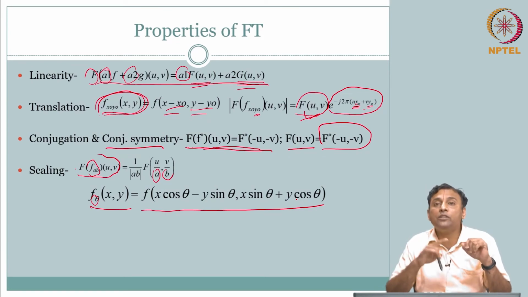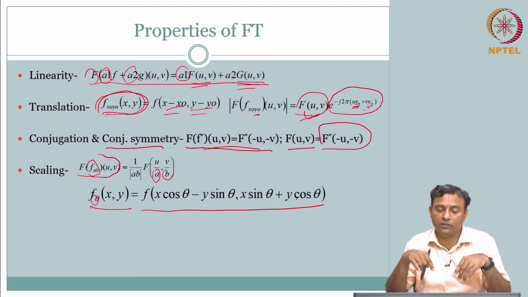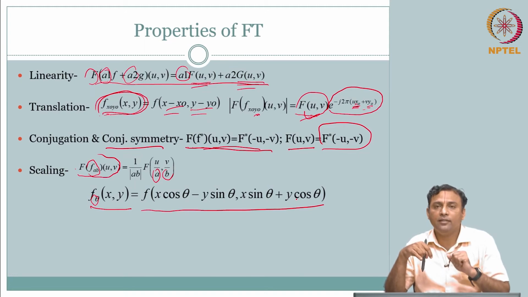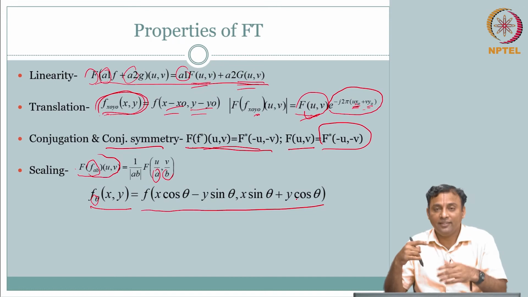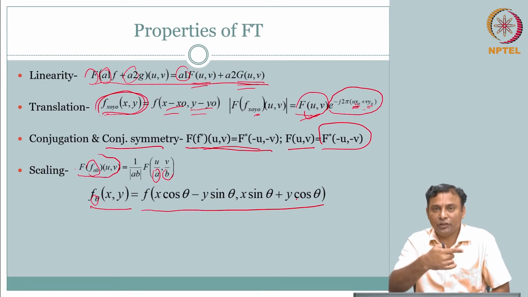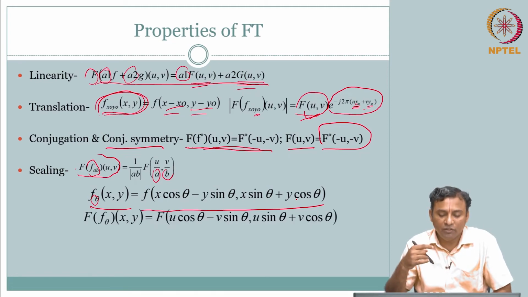Then what happens to the frequency spectrum representation of this signal? If you rotate in the spatial domain, what do you think is going to happen in the frequency domain? Very nicely, rotating in your spatial domain is equivalent to rotating your frequency domain.